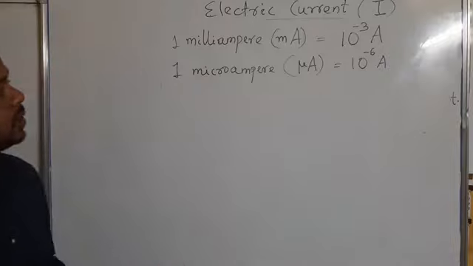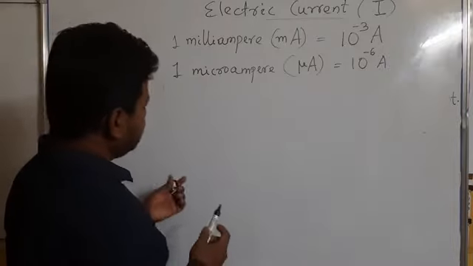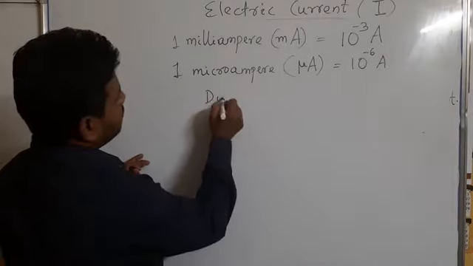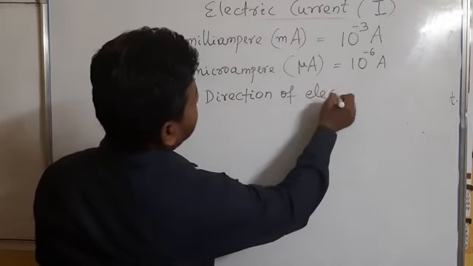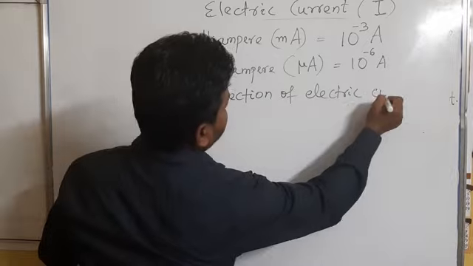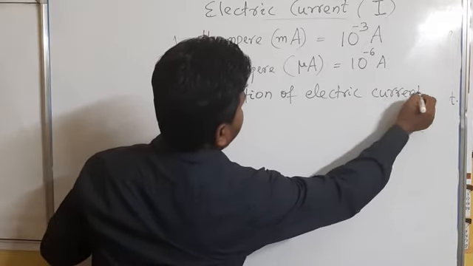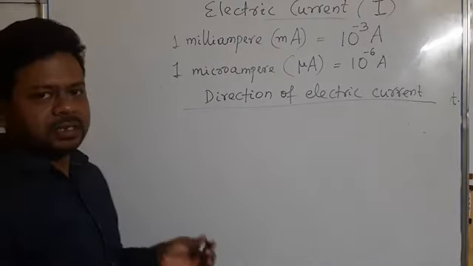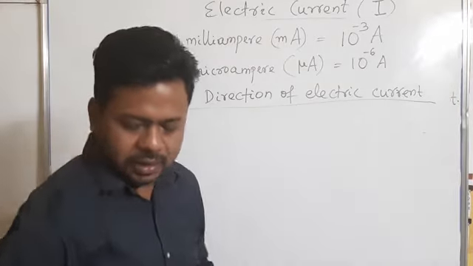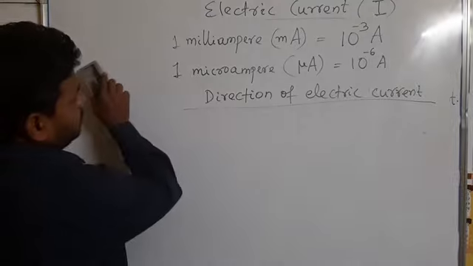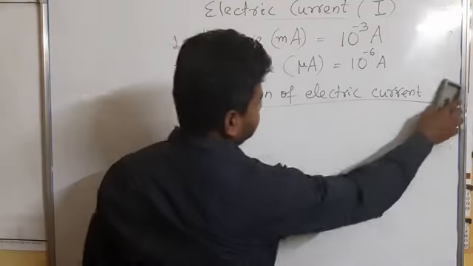Then we'll read about the direction of electric current. You know that electric current is a vector quantity. We have read before that electric charge is a scalar quantity. It has no direction, but electric current has a direction. So how do we find the direction of an electric current?